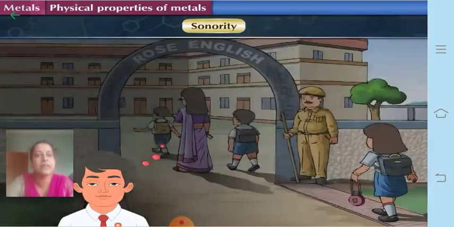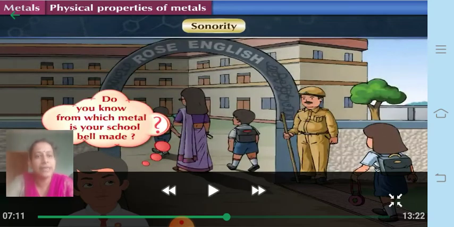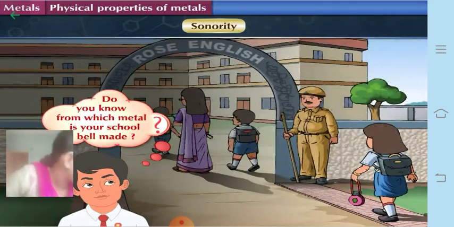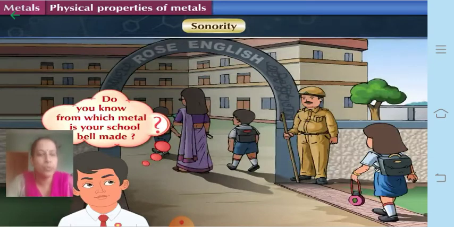Now let's continue with the next part, that is sonority. You might have heard about this, you might not have. Sonority is nothing but a ringing sound. Just hear the bangle which is falling now, it will be making some sound, and this sound is called a ringing sound. I hope you have heard the sound of this bangle. Okay, so it's a ringing sound.